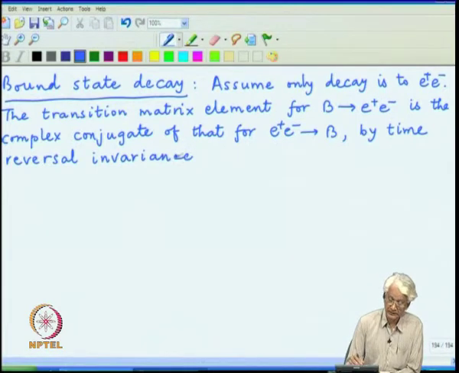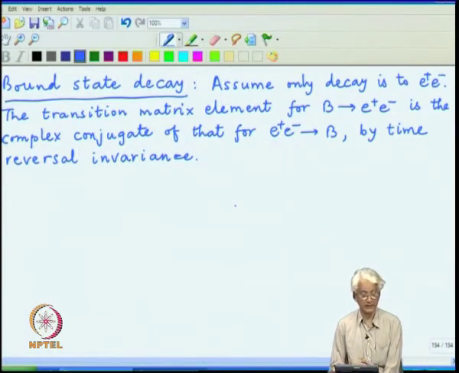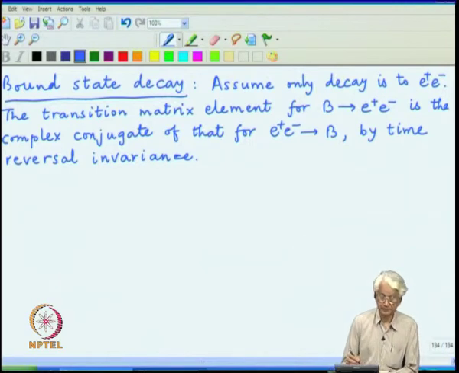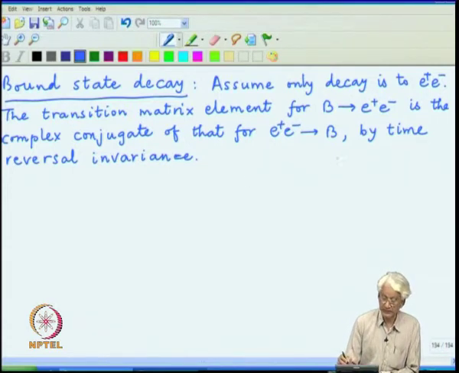And since we are interested only in mod T squared, the complex conjugate does not really matter. So we will just use mod T squared calculated earlier and now do the calculation for B going to e plus e minus by the same token.